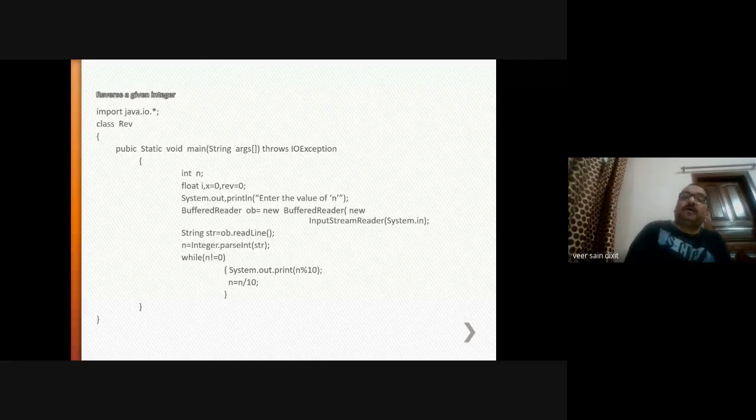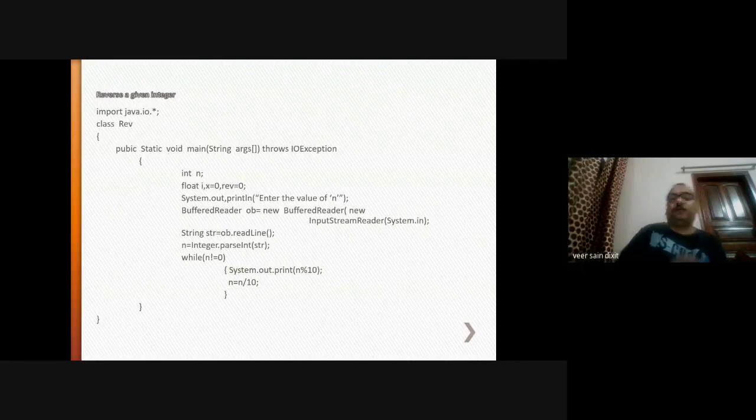Now, first of all, whenever you execute the program, enter the value of n. Your screen will ask for this value, and you can input any value. The value of n will come through these three statements where you have created the object OB of BufferedReader, which is of type character. Whatever value is stored, through the Integer wrapper class you are converting it into an integer, that is n.